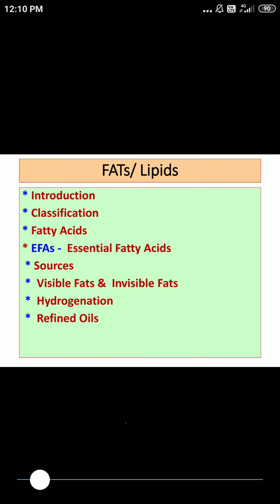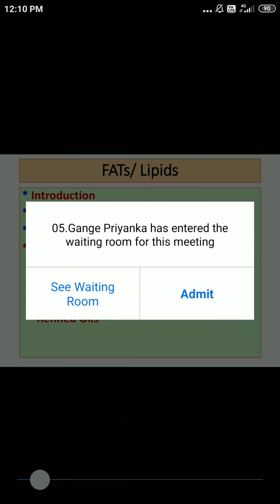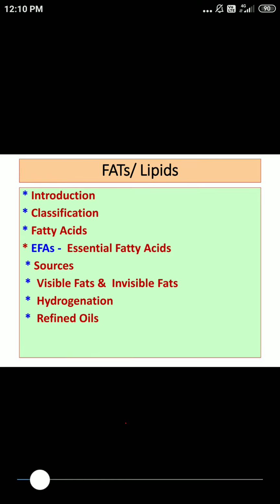But the advantage of vanaspati is that it has a ghee-like consistency and it is fortified with vitamin A and vitamin D. So vanaspati or vegetable ghee is one of the sources of vitamin A and vitamin D.